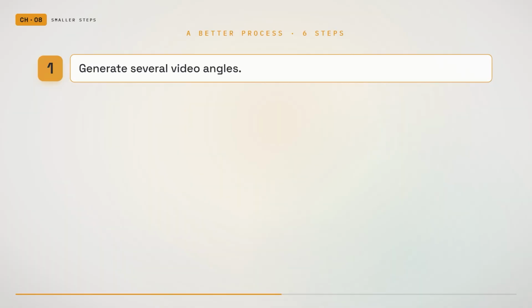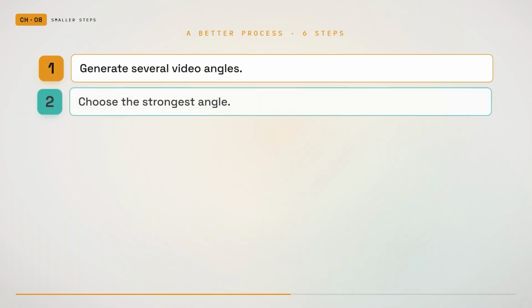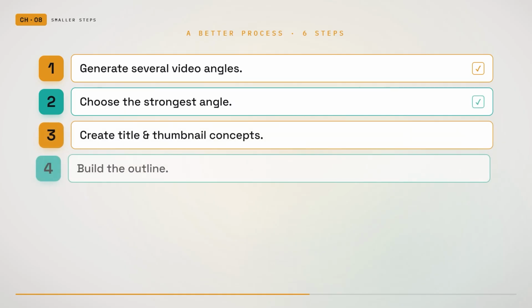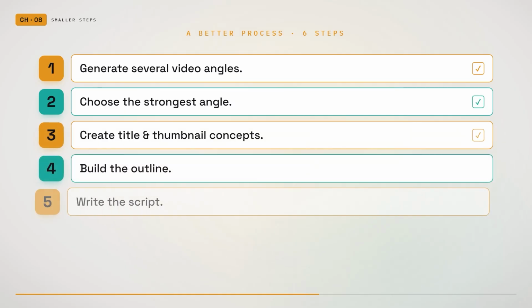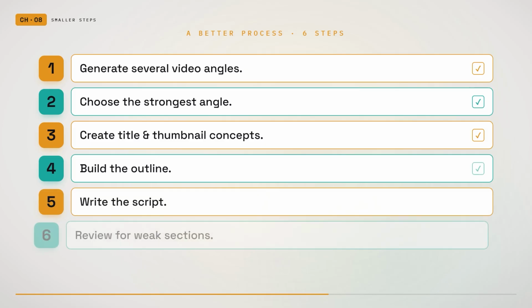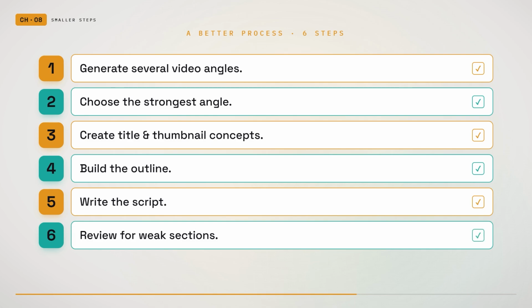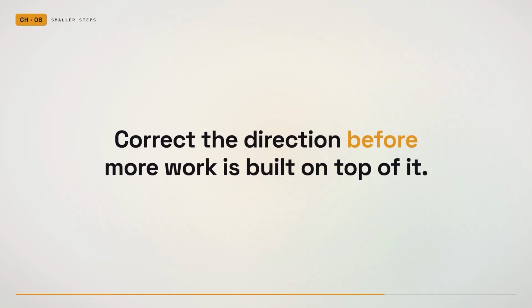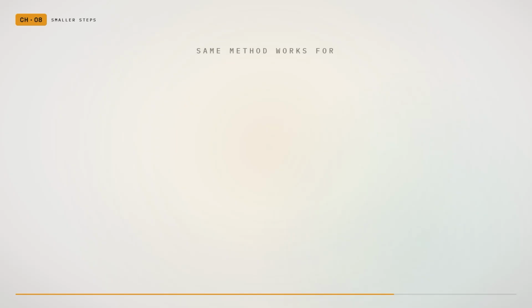A better process would be: first, generate several video angles. Second, choose the strongest angle. Third, create title and thumbnail concepts. Fourth, build the outline. Fifth, write the script. Sixth, review the script for weak sections. This method creates checkpoints. At each checkpoint, the user can correct the direction before more work is built on top of it. The same method works for reports.